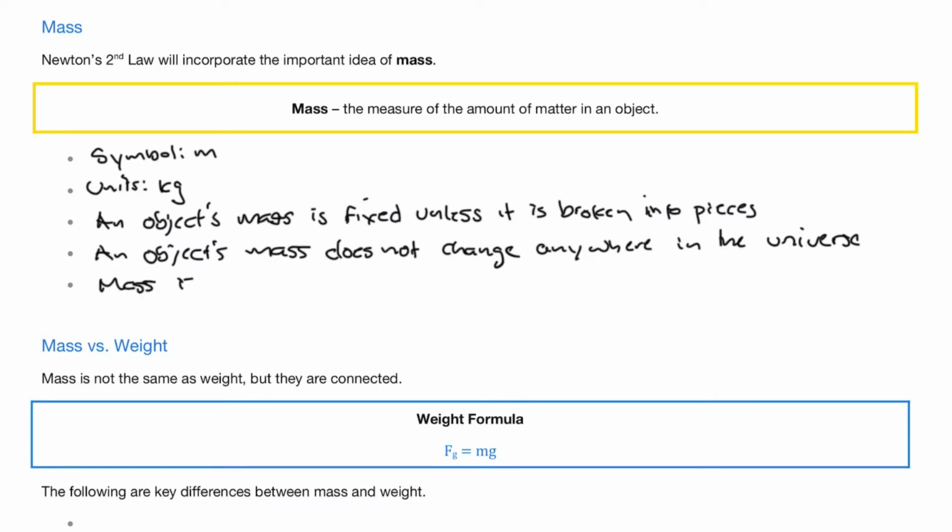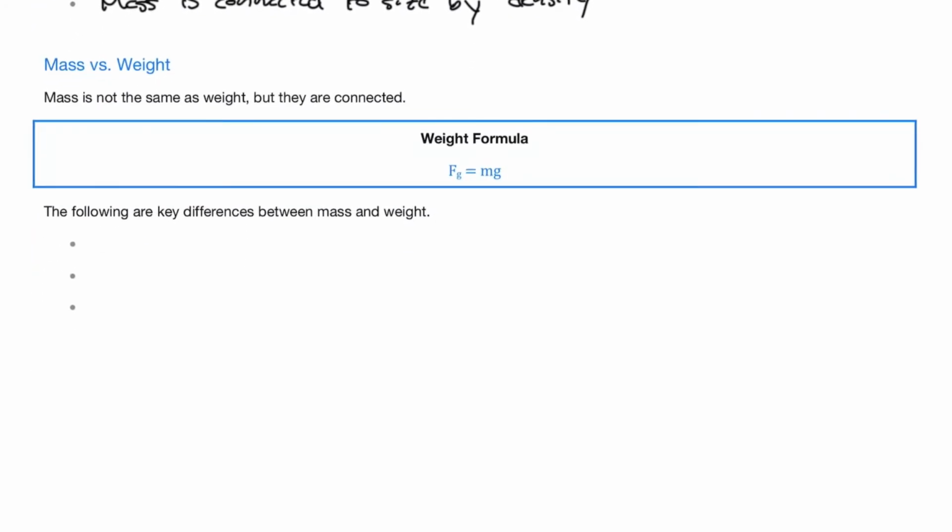Now, mass is not size, but it is connected to the size of an object by the concept of density, which is not something we will cover in this course. It's important to recognize that mass and weight are not the same thing. Students often get them confused because they are connected. As you can see in this weight formula, weight, which is the force of gravity, is equal to the mass times g, which, if you remember, is simply 9.8. So the weight is simply mass times 9.8, at least here on Earth.